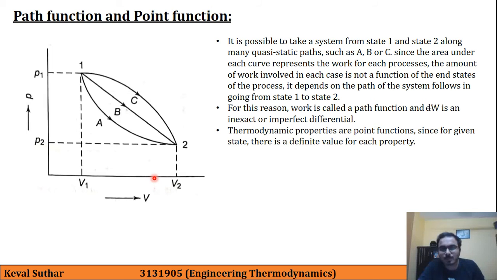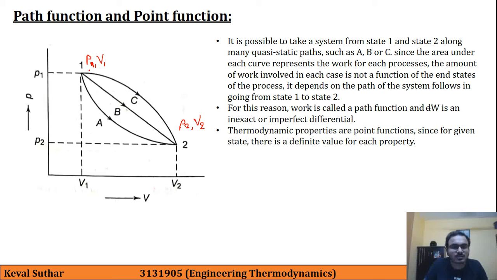The thermodynamic properties are point functions, since for a given state there is a definite value of each property. The meaning is, let us say here we have the values P1 and V1, and here the values are P2 and V2.